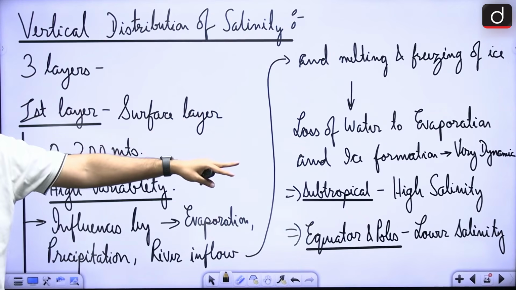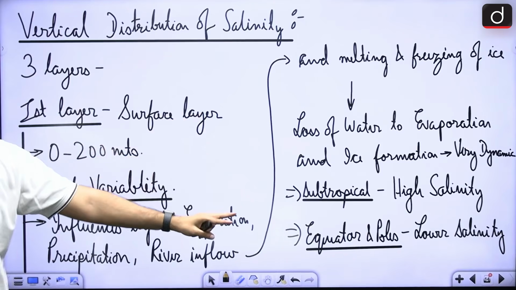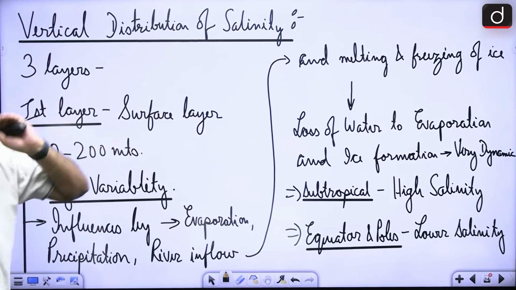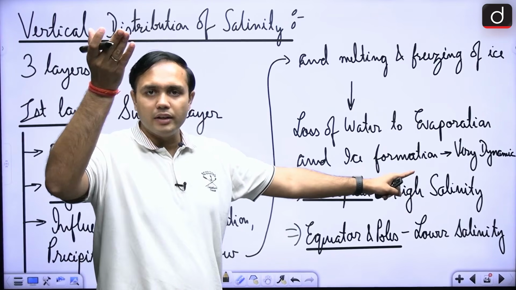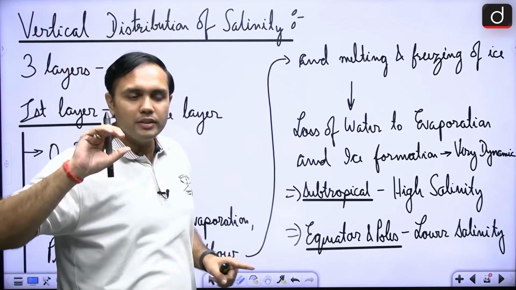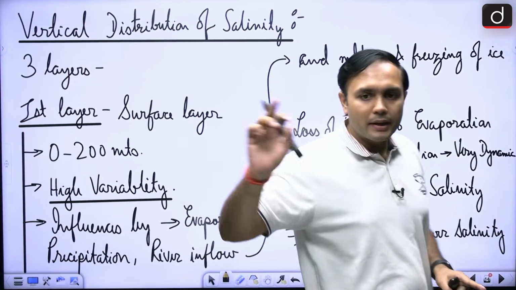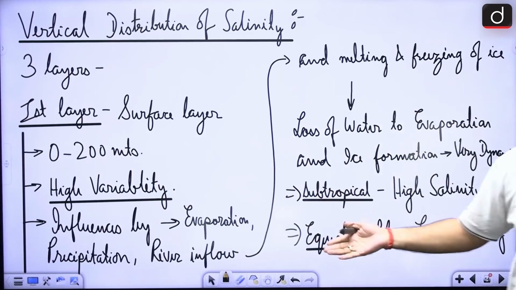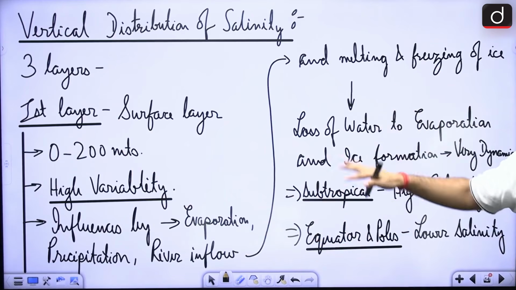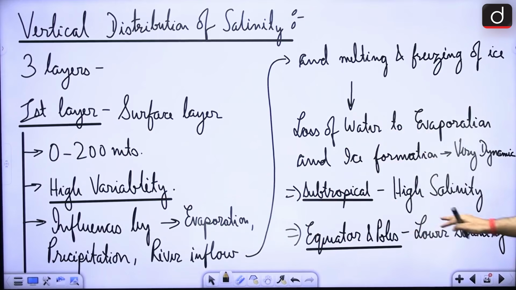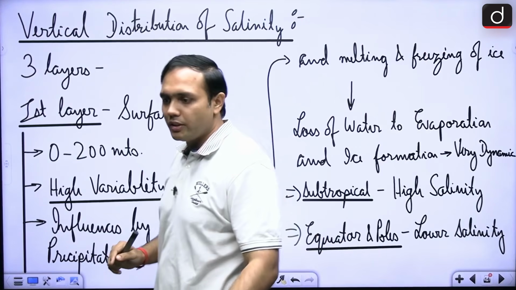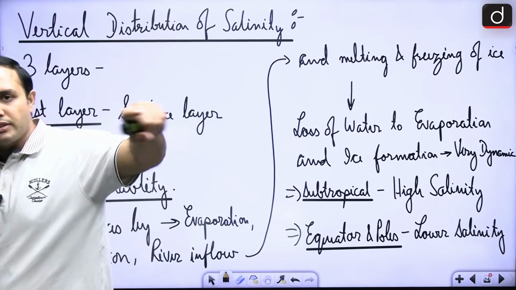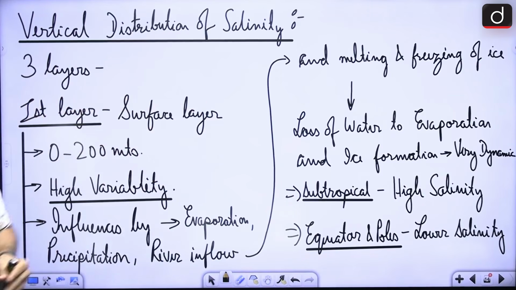So in subtropical regions there is high salinity, and around the equator and the poles there is low salinity. What is the reason again? In the subtropical regions there is higher evaporation, hence higher salinity. In case of the equator, you will find that there is high evaporation but also high rainfall, so there is influx of fresh water. In case of poles, there is melting of ice going on, so lower salinity. So you are connecting both the horizontal and vertical distribution aspects here, right? So in this first layer, there is very high variability.